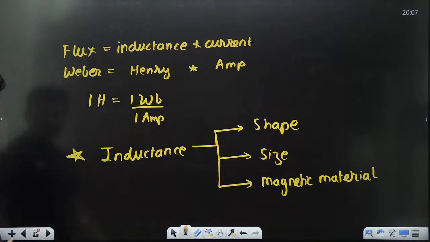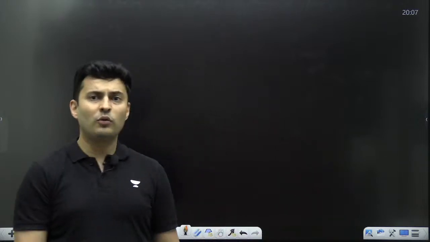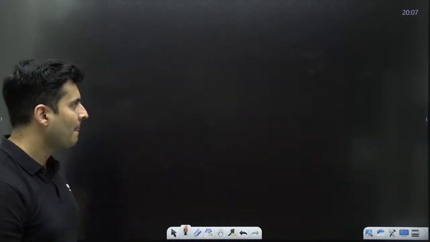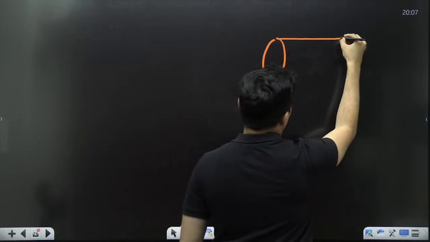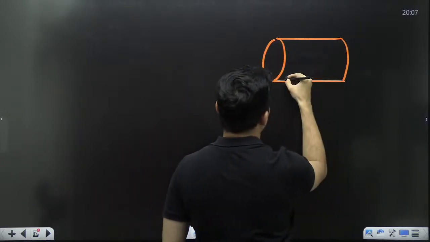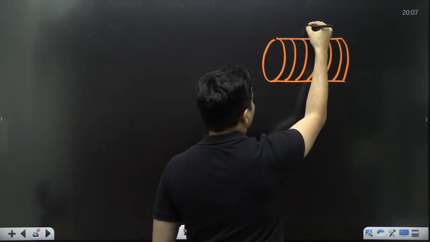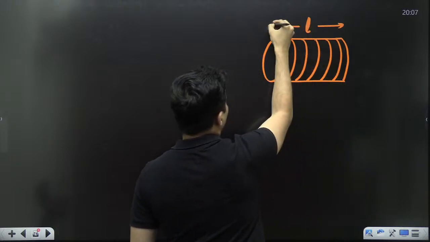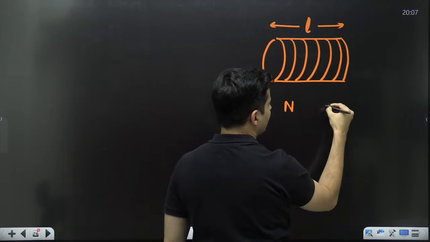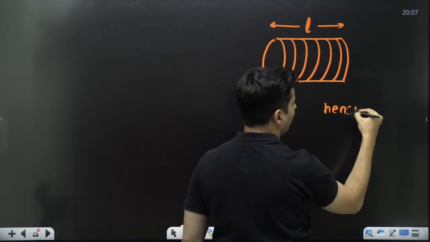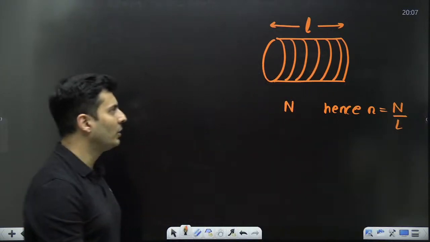Let's find out the inductance of certain things. Say for example, we have to find the inductance of a solenoid. Imagine this is a solenoid like this. There are many turns over here. Let's say the length of the solenoid is L. Let's say the number of turns is N. Hence, the number of turns per unit length will be capital N by L. That is also given to you.